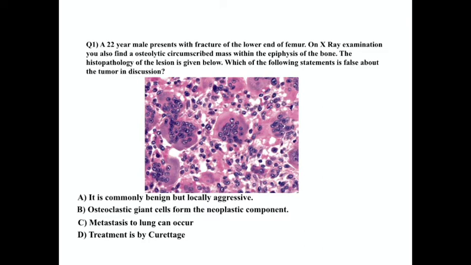Option A, it is commonly benign but locally aggressive. B, osteoclastic giant cells form the neoplastic component. C, metastasis to the lung can occur. And D, the treatment is by curettage. I'll give you 15 seconds to answer the question and your time starts now.